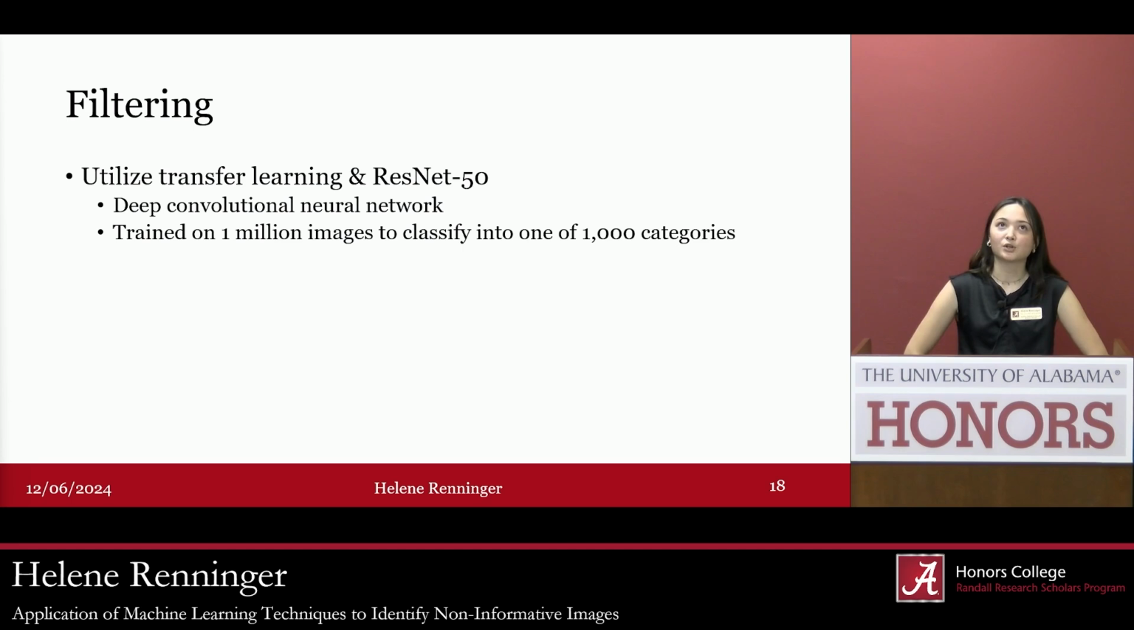So if you think about your Photos app, typically nowadays you might get recommendations for a folder of your dog. And so your phone is implementing a similar method to kind of recognize these patterns and shapes in your images and group them together. So ResNet 50 is similar. It was trained on 1 million images, and it can classify an image into one of 1,000 categories. So we're going to use transfer learning, which is taking a pre-trained model and training it further on related data.